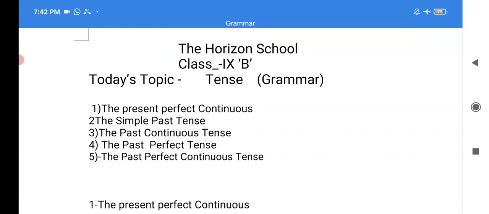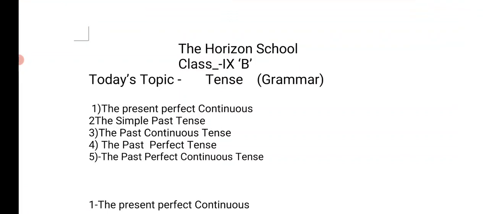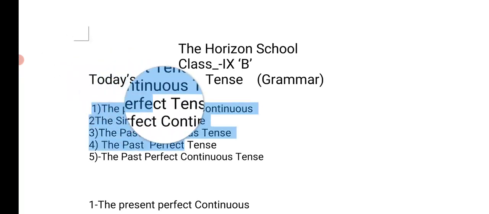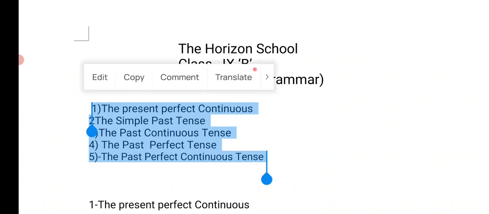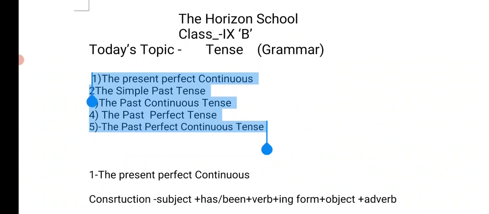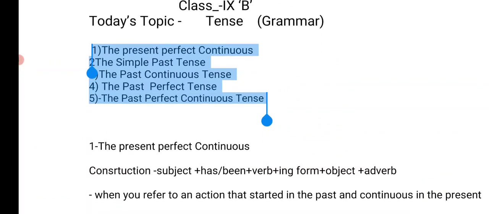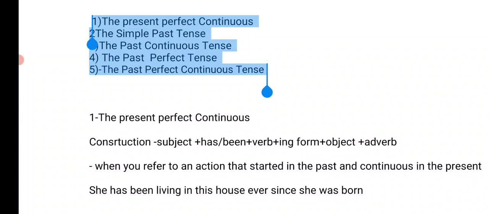So in today's lecture, we are going to study these five tenses listed here. I have highlighted them. We will study them one by one, and their constructions also. This is very important, so I want you to keep your pen handy and write the construction of this particular tense carefully. Now we are going to begin with the present perfect continuous tense.